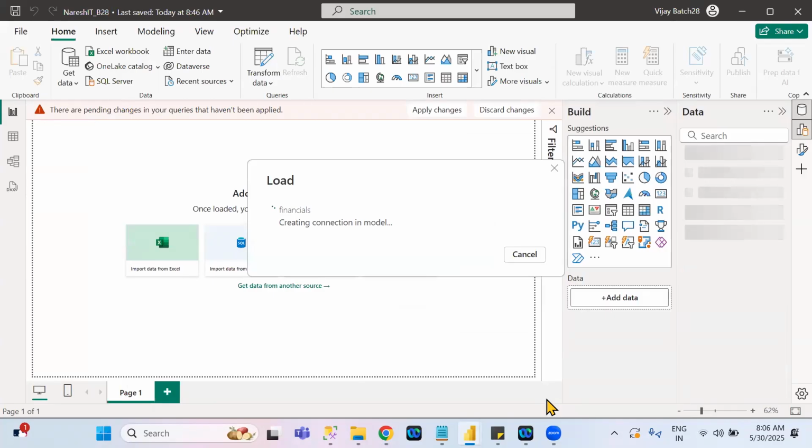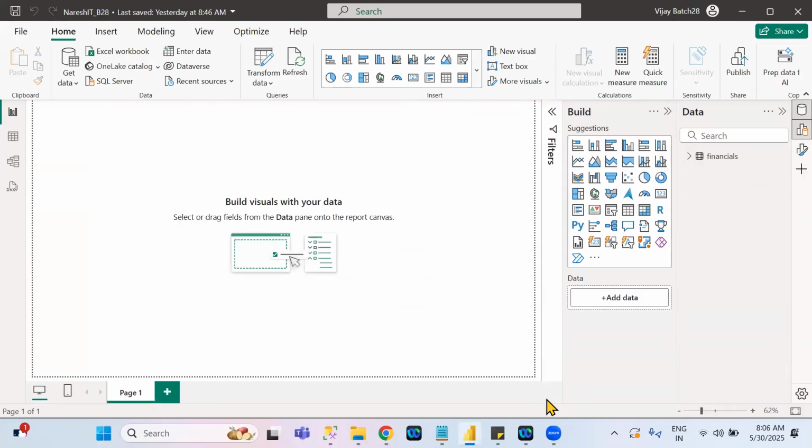Whichever data sets you loaded into Power BI, under which tab are they available? Whatever data sets we loaded into Power BI, in which tab are they available? Data tab. Okay, data tab. Remember this point. Understand? I already explained this point. Once again, in the data tab itself, any type of data set, all the data sets are available under the data tab only.